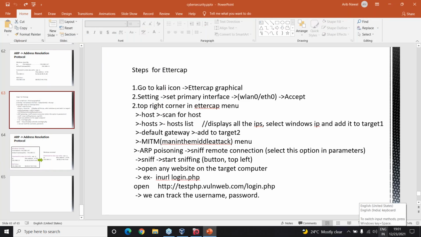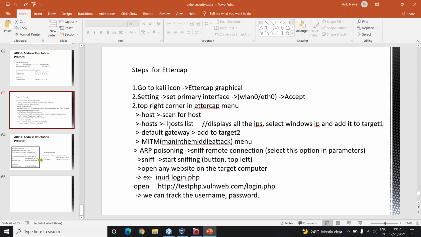Okay, these steps, is it for Ettercap? Fine. So you just go to Kali, click on Ettercap. Then while setting up, you just have to turn on the eth0, right? And then give OK. Top right corner, there is a menu wherein you have to scan for hosts, right? Once you scan for hosts, you get the host list, right? So it'll display all the IPs, select which is the IP for our system, and then you'll have a default gateway, right? And then for that, you can just click on add to target 1 or target 2.